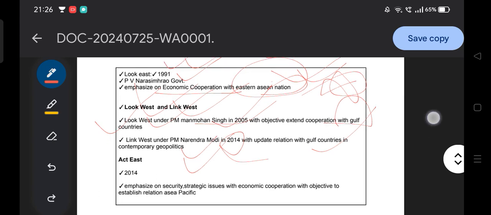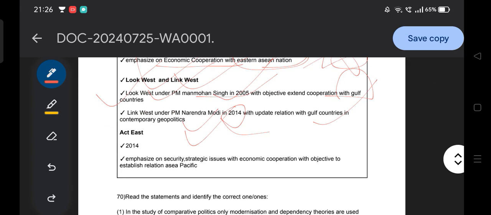Then after Look East, there is 2014, that is how Act East. How can they ask the question? Act East is different from Look East. Act East emphasizes security and strategic issues with economic cooperation, with the objective to establish relations in the Asia Pacific. So it is not